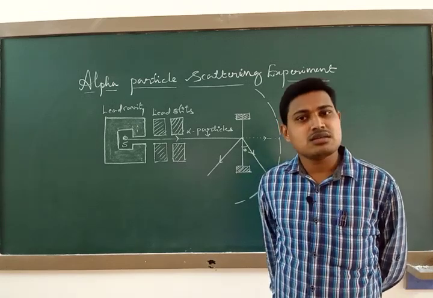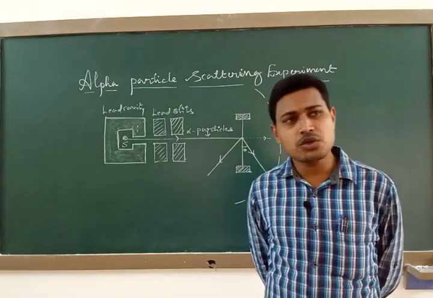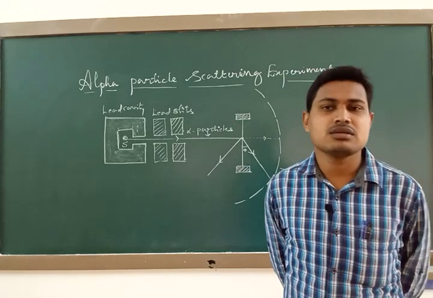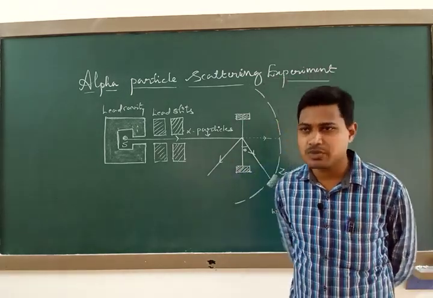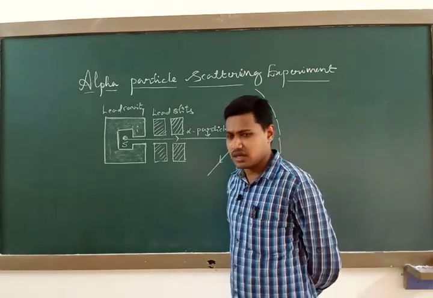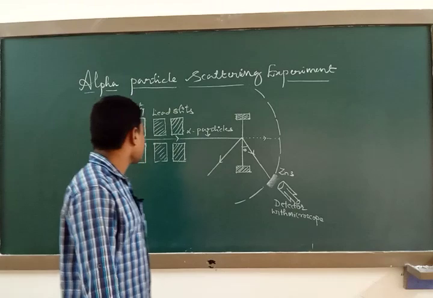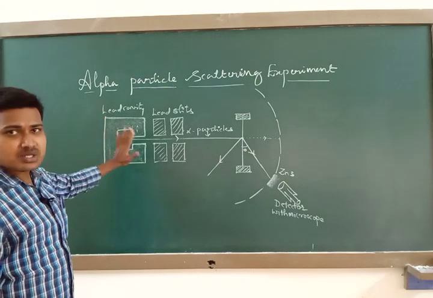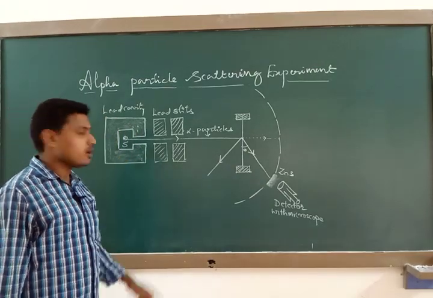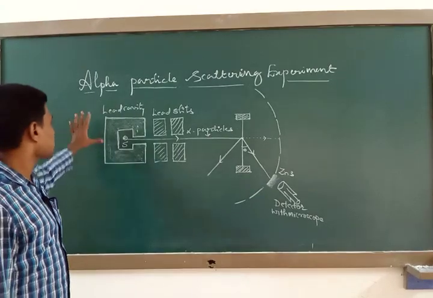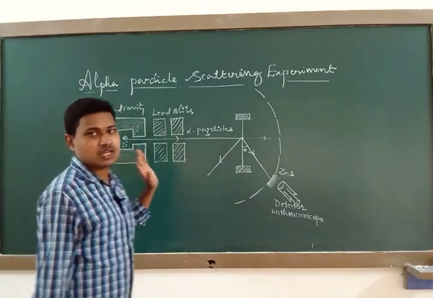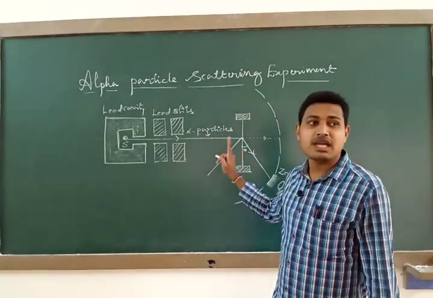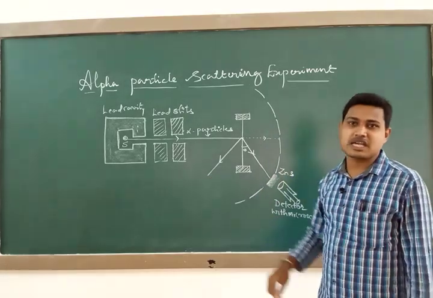As far as Rutherford's theory is concerned, Rutherford conducted one experiment known as the alpha particle scattering experiment, and I have already shown you that experimental arrangement in my previous class, but once again you can have a quick glance at it. It was actually done by Geiger and Marsden at the suggestion of Rutherford. Another important point from the exam point of view: in your theory examination they have asked to draw the Geiger and Marsden experimental arrangement of the alpha particle scattering experiment, for 3 marks.